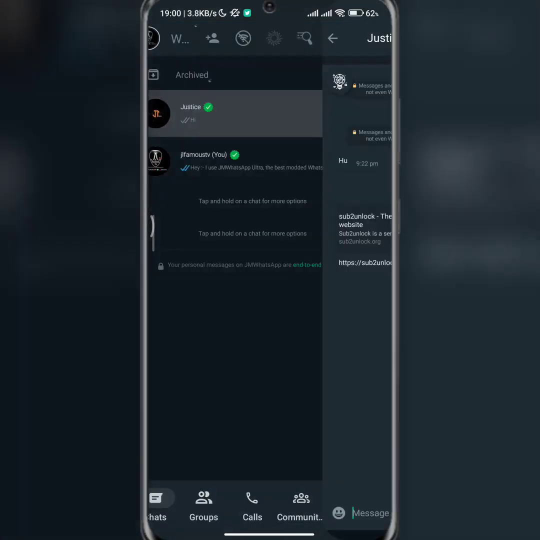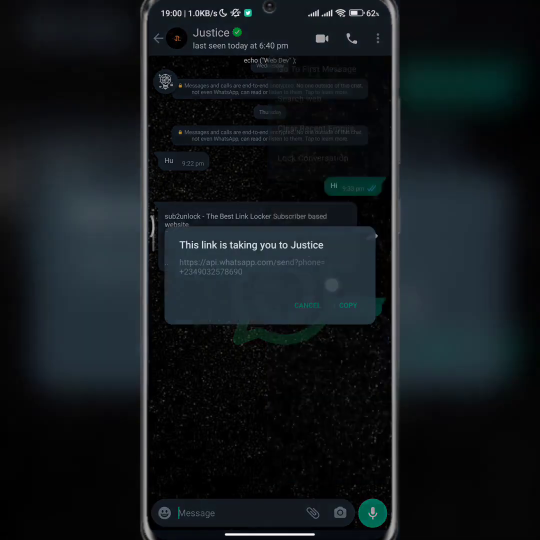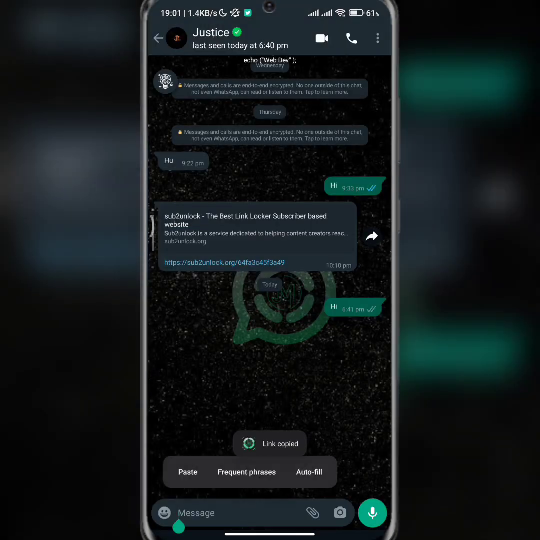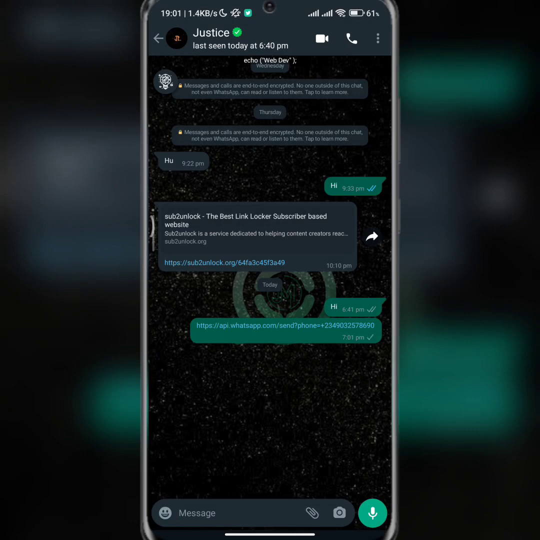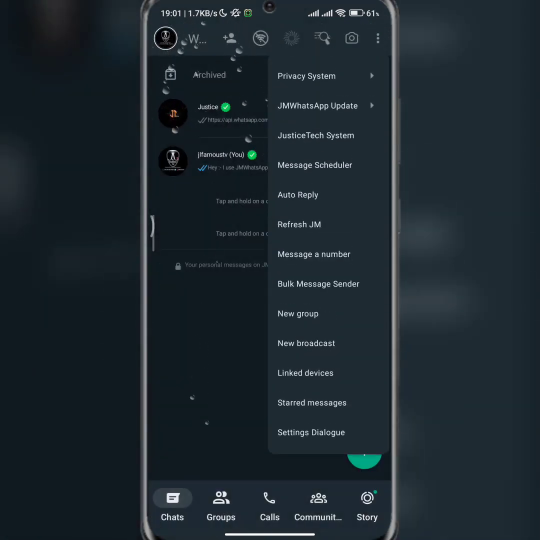So if I come here now and click on this direct contact link, it will copy this number here. If I copy it, I can send it to the person without cracking my brain on how to create a link. If I click on this link now, it's going to direct me to this person's DM. So that is basically how it works, that is the essence of that particular button there.